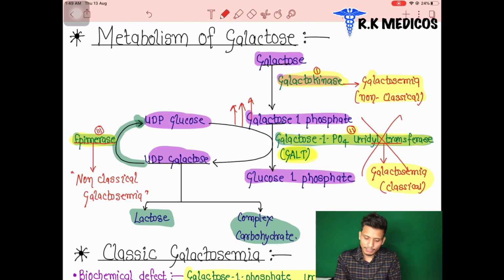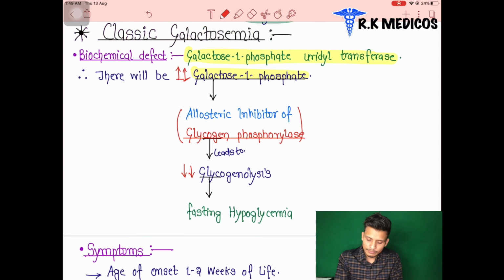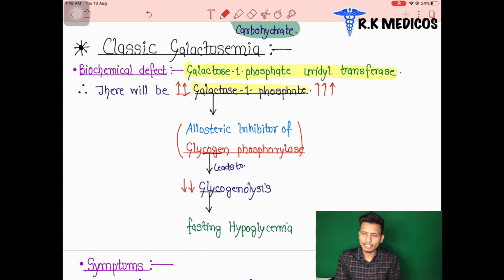And we can see that when this enzyme decreases in the body, galactose 1-phosphate is going to increase, and it is going to inhibit the glycogen phosphorylase enzyme. This glycogen phosphorylase enzyme is essential for the breakdown of glycogen, which is stored in our liver and in our muscles. This glycogen is broken down by the process of glycogenolysis, and we have a special enzyme for breaking down this glycogen, that is glycogen phosphorylase.